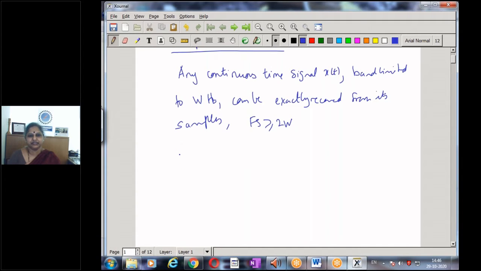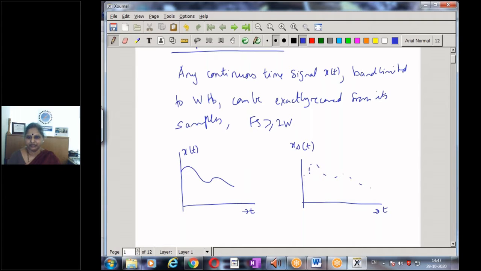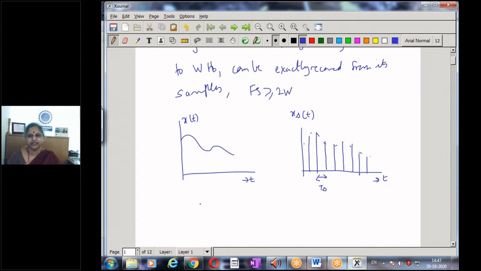So now to see it in a simpler method. Suppose I have a signal, say x of t, and I have a sampled signal, say xs of t. I decide on some sampling interval, and then I have the samples of my original signal. And I try to maintain this sampling interval constant, say Ts. And what is Ts? It is nothing but the reciprocal of the sampling frequency, 1 by fs.